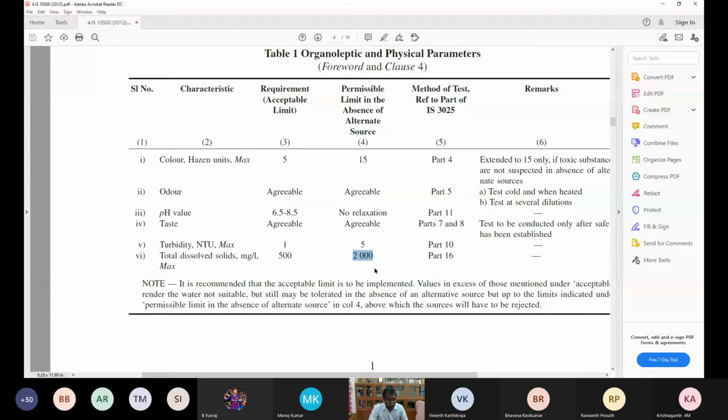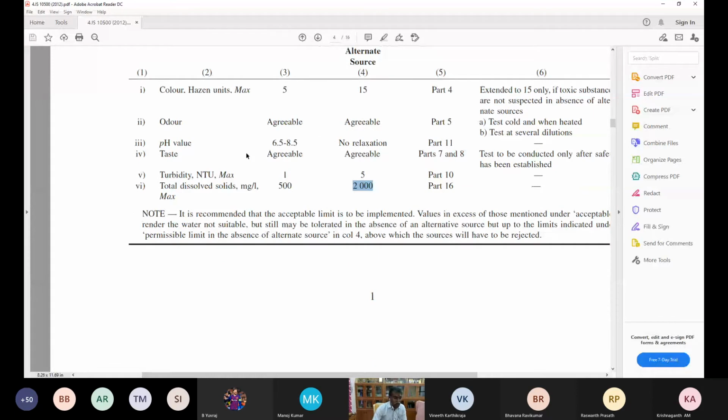2000 milligram per liter. So normally if it is 600, 700, 800 or 1000, you will not worry about it, because it may be like a permissible level. It may go up to 2000 milligram per liter. Okay, and all other chemical parameters.